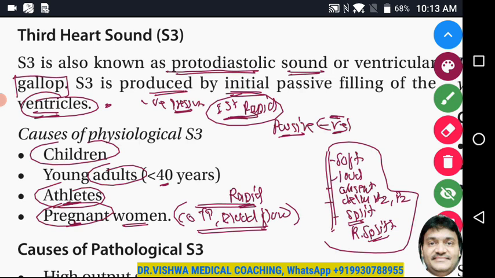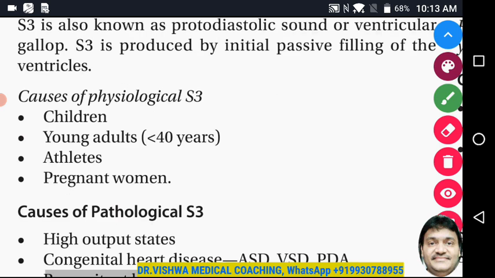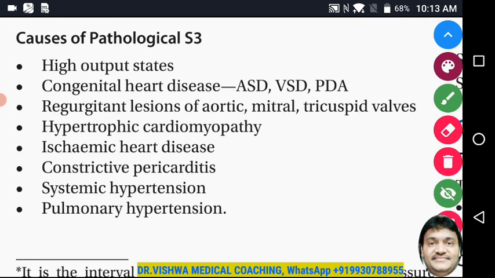Produces third heart sound. You can also see a pathologically present third heart sound. Causes of pathological third heart sound, if you can see. Pathological third heart sound is produced because of high output states. Let's say, for example, severe anemia,